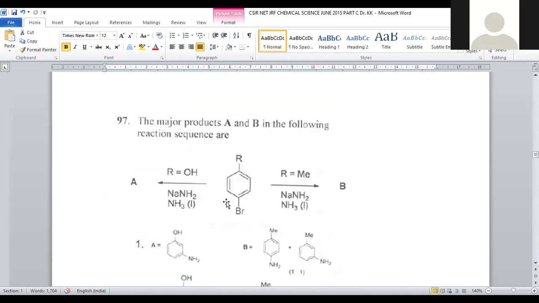Let us move on to question number 97. We are taking halobenzene. This is called halobenzene.